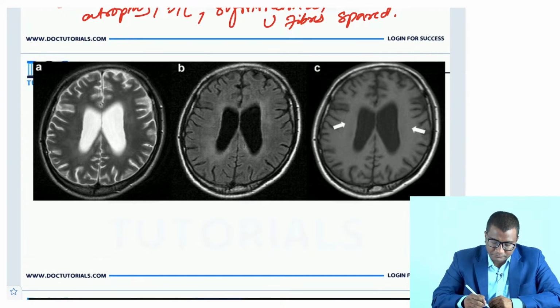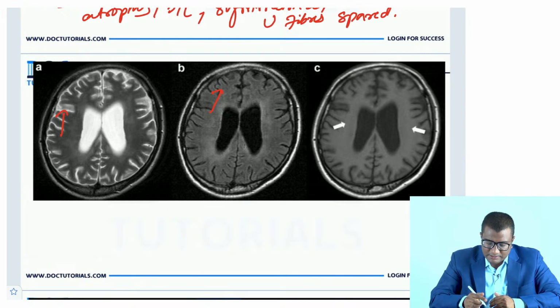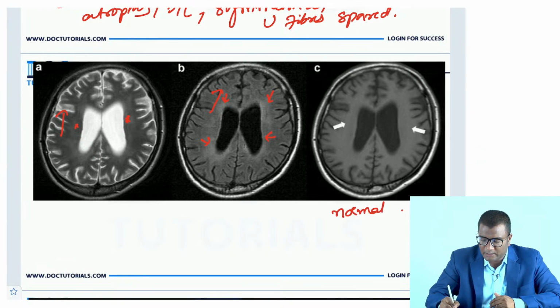So look here. There is some widening of the sulcal spaces, right? Some cortical atrophy is there. The lesions are just periventricular. You can hardly, faintly appreciate here, just periventricular lesions, bilateral, symmetrical, right? They are more periventricular in appearance, okay? And these will appear normal on T1, a normal signal will be there on T1, right?